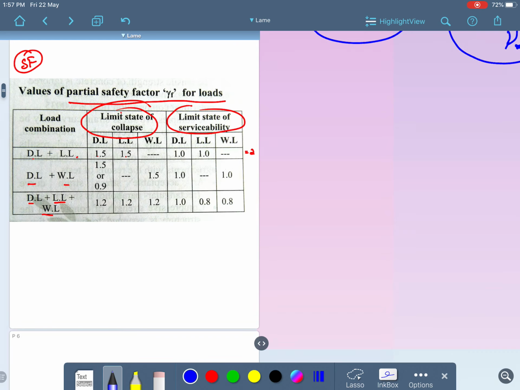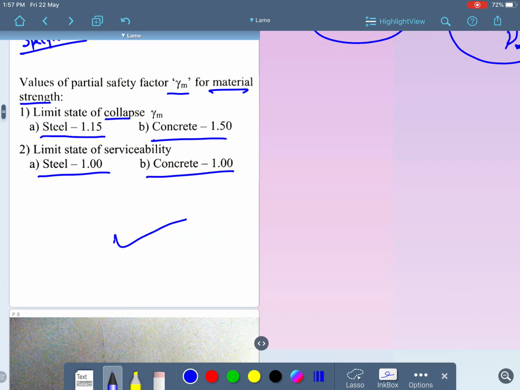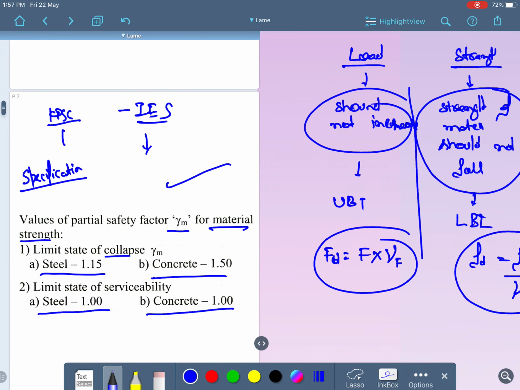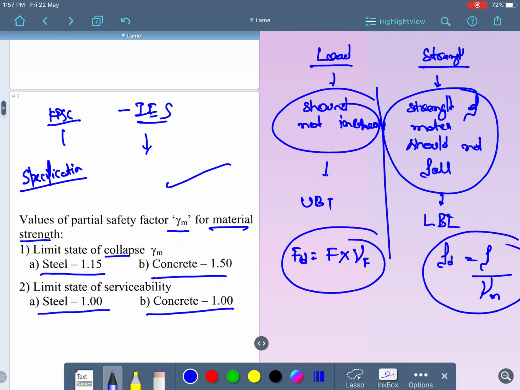This is the partial safety factor for loads, and this is the partial safety factor for strength. That is the difference between these two things. Design load and design strength are very important. Upper bound and lower bound, don't get confused. Please thoroughly clear your concepts here, so that the upcoming RCC lecture series will be very easy for you. So that's all, guys.